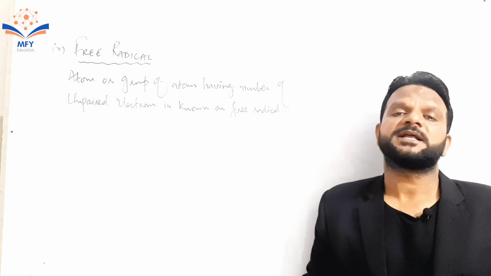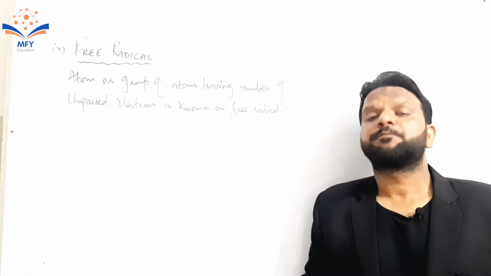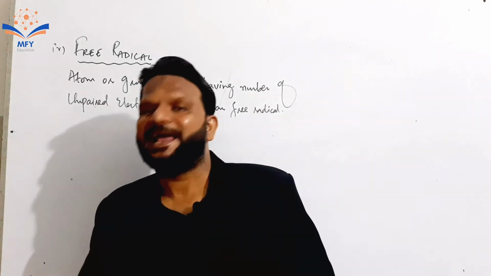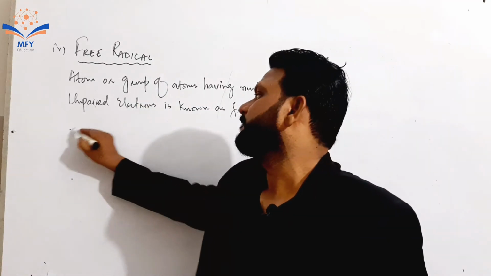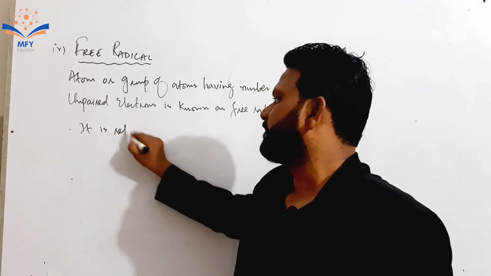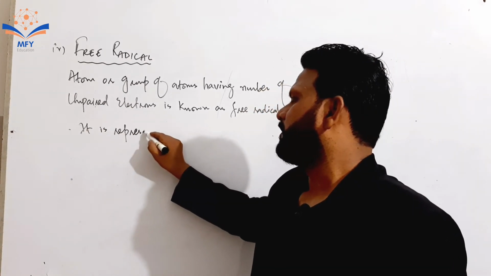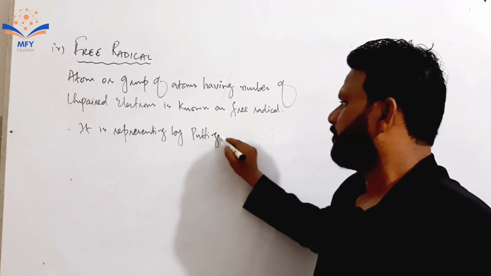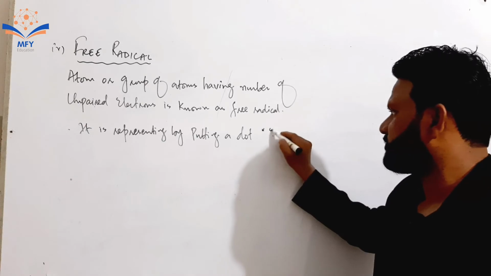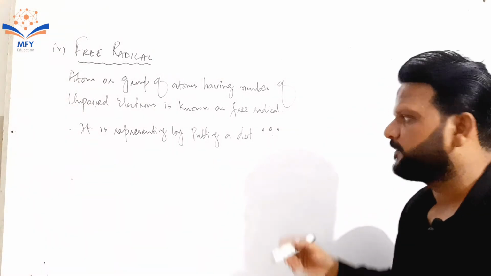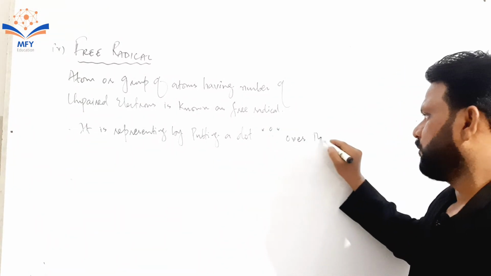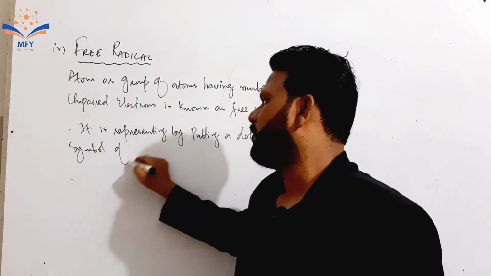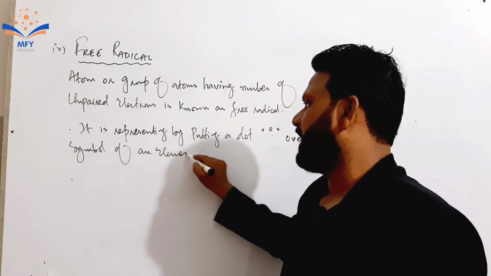And second, it is represented by putting a dot, which is also known as a not, over the symbol of an element.